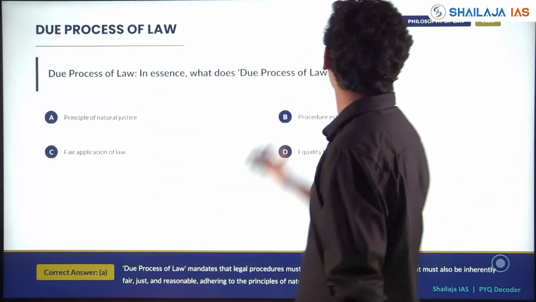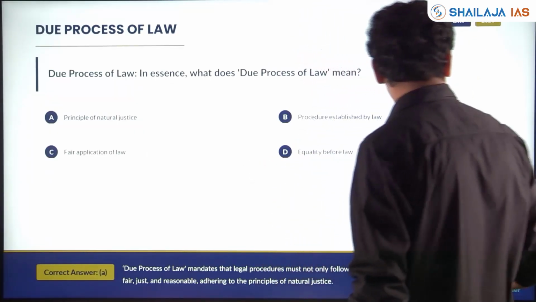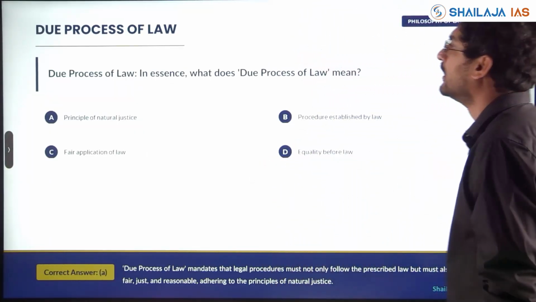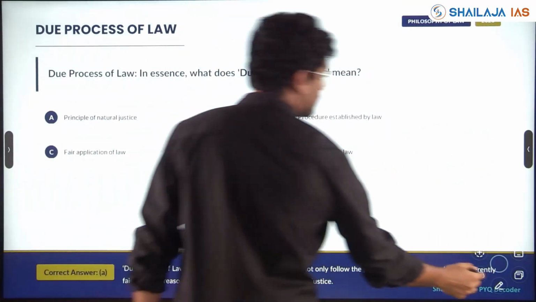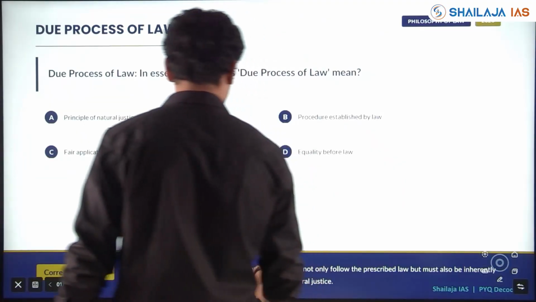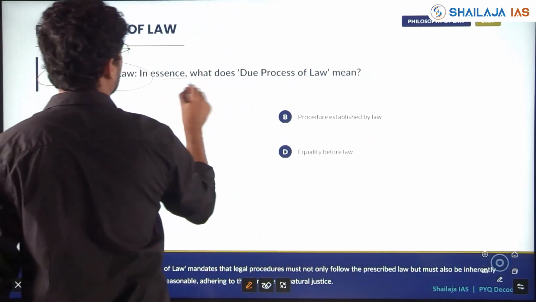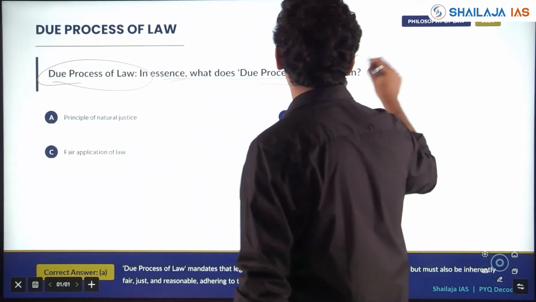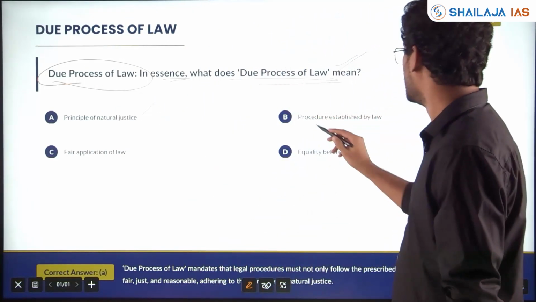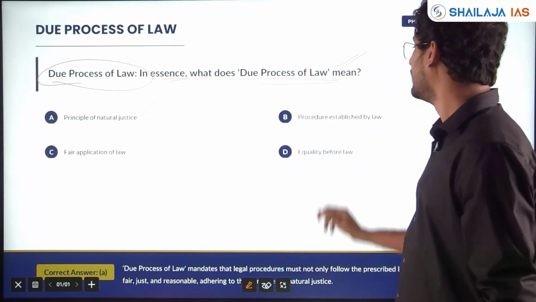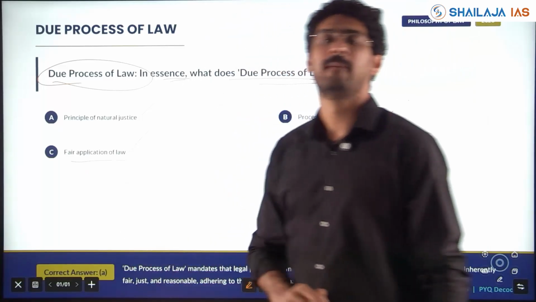Due process of law, this is the philosophy of the fundamental right and the law, a 2023 question. In essence, what does due process of law mean? Your options are principle of natural justice, procedure established by law, equality before law, fair application of law.